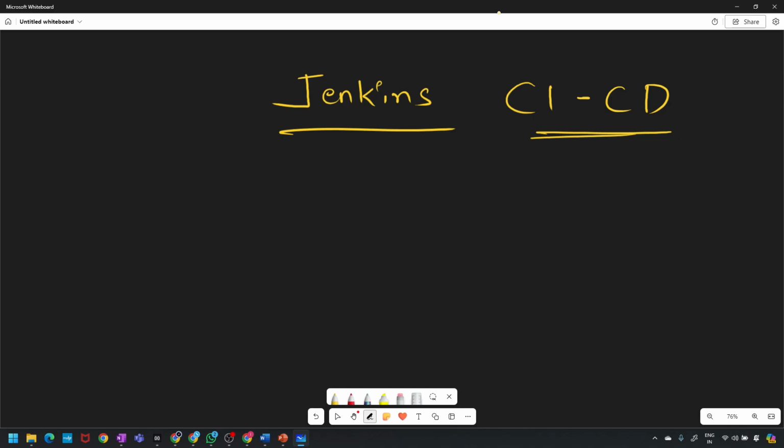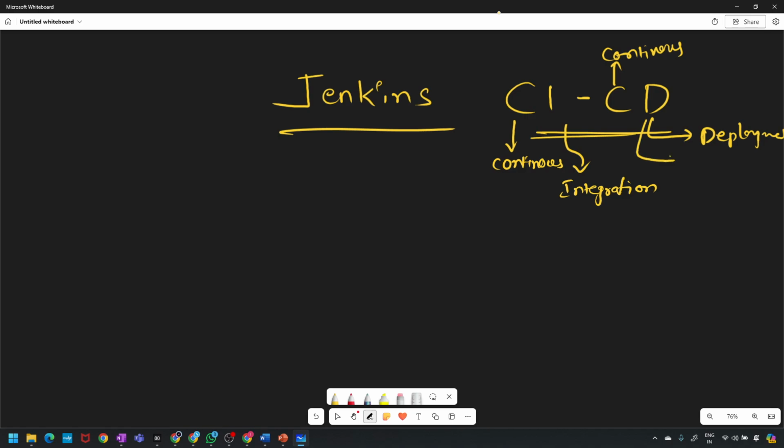In the market, many people and many channels say CD is also for delivery, but that is a very rare case. We use D for deployment: continuous integration and continuous deployment. We will do multiple deployments in the project.